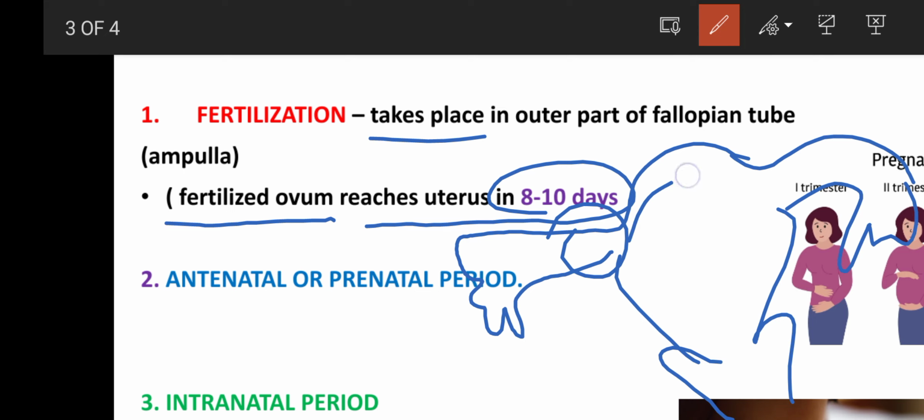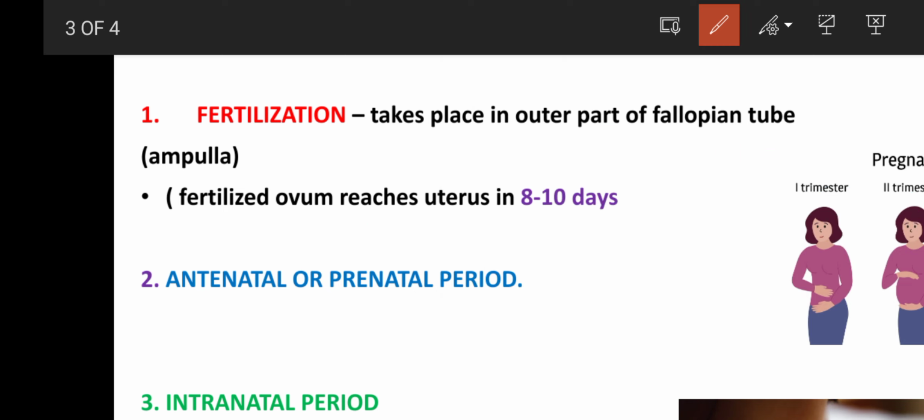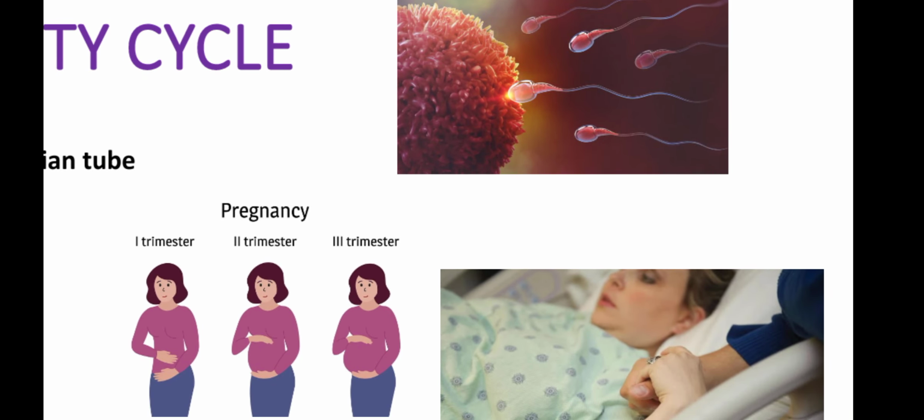It takes around 8 to 10 days for the fertilized ovum to travel from the fallopian tube into the uterus and get implanted. So this was about the fertilization. You can see fertilization is nothing but the sperm meeting the ovum.